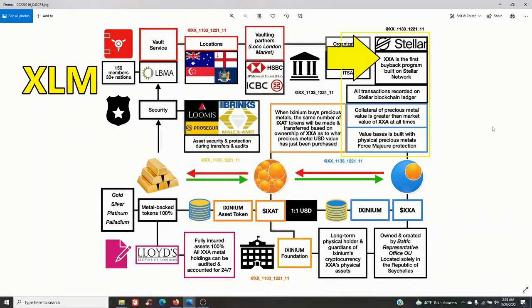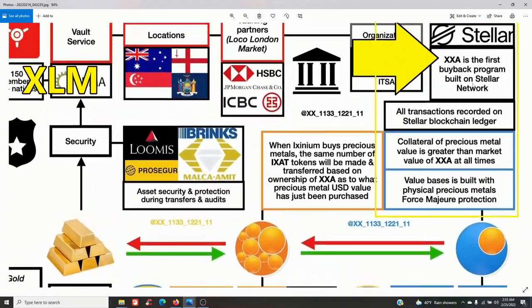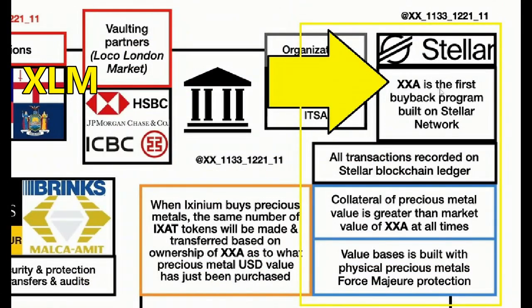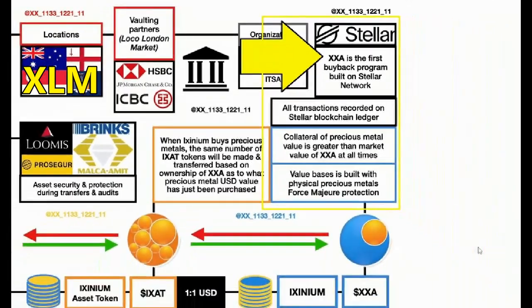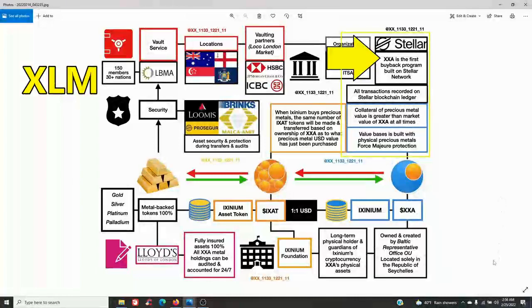Here we are at this screen up here in the top right. Stellar XXA is the first buyback program built on Stellar Network. All transactions recorded on Stellar blockchain ledger. Collateral precious metal value is greater than market value of XXA at all times. Value basis is built with physical precious metals, force majeure protection. Pause the screen if you need more time to read all the information.